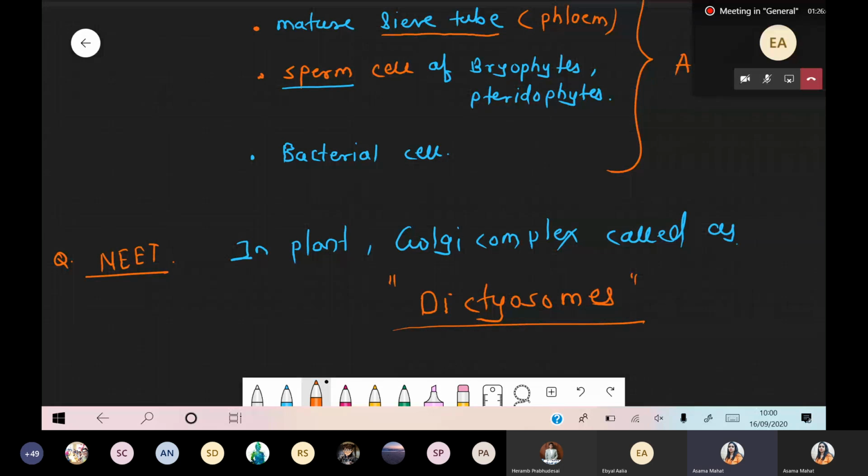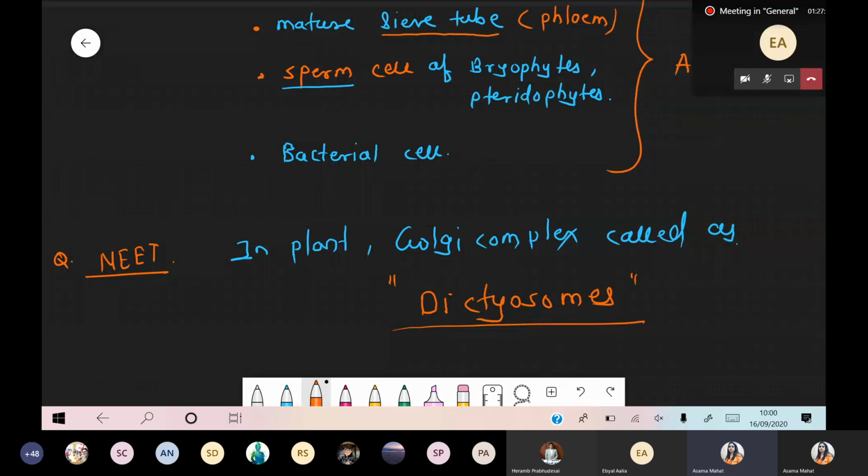Remember, whenever we are talking about the Golgi apparatus in the plant body, we do not call it the Golgi complex. We call it dictyosome. The name is quite different, and why these are called dictyosome and what the difference is in function and structure, we will discuss in the next class, tomorrow. Golgi complex is a very small part. If you understood endoplasmic reticulum well, the same part we have to repeat. Cisternae are there, tubules are there, vesicles are there, right? But now we are talking about function.